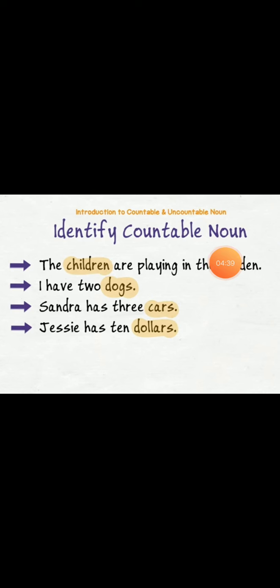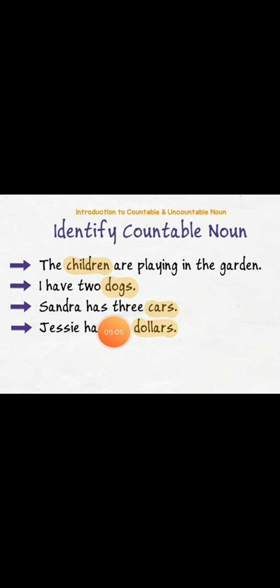So identify countable nouns here. The children are playing in the garden. You can see here children. So this is a countable noun because we can count children. We can say two children, three children, five children. I have two dogs. Now again you can see here two dogs. It means we can count dogs. So this is a countable noun.